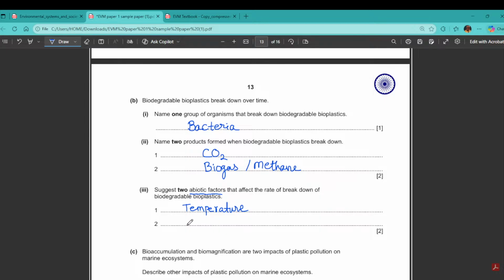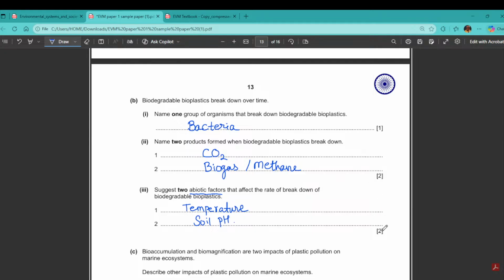Soil pH will be very important, as they are bacteria, they require oxygen also to respire. So these are the factors that they are asking, and this is a general thing, non-living factors which can decrease or increase the rate of degradation. One is temperature, you can mention soil pH. This is the answer.